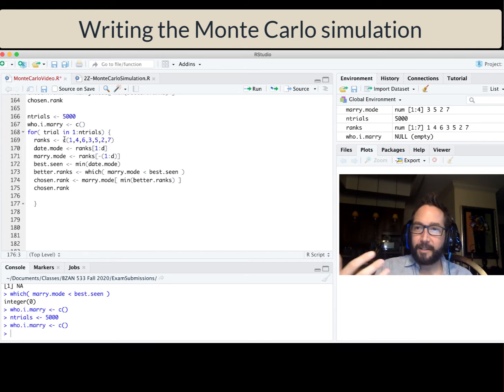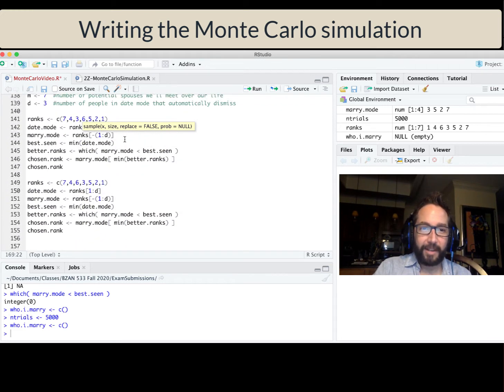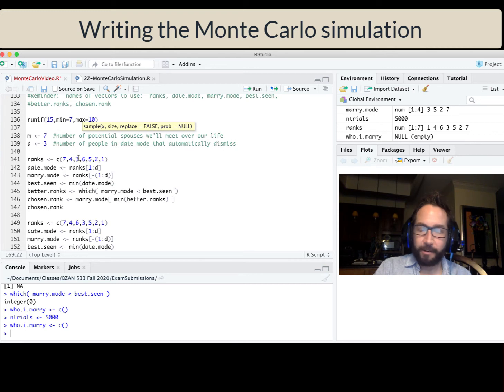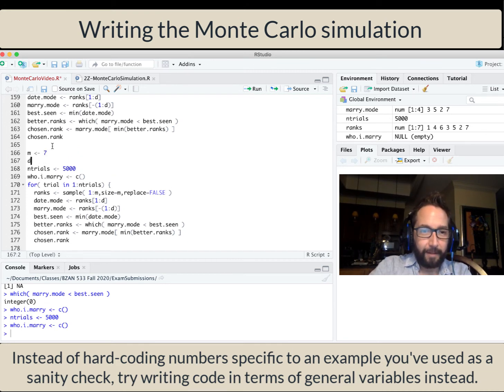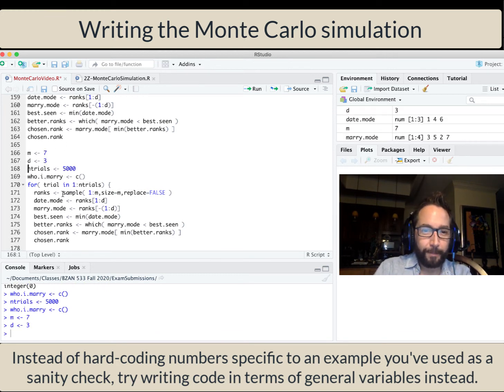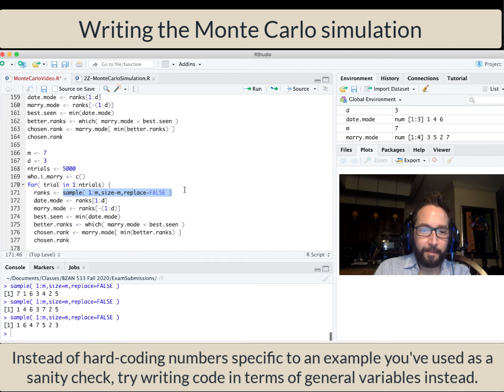So ranks needs to be chosen randomly. I'm going to come up with a random permutation of the integers 1 through m. Now, in this case, m is 7, and I hard-coded all my examples with just 7 here. But in general, I want to write my code as general as possible. Size equals m, replace equals false. So this will give me a random ordering of the integers 1 through 7. I'll put these up here for good measure, just to confirm that, run it a few times. Yeah, it looks pretty good.